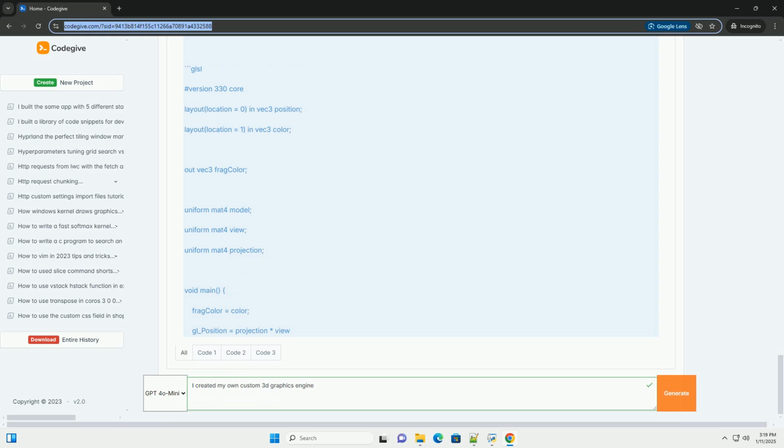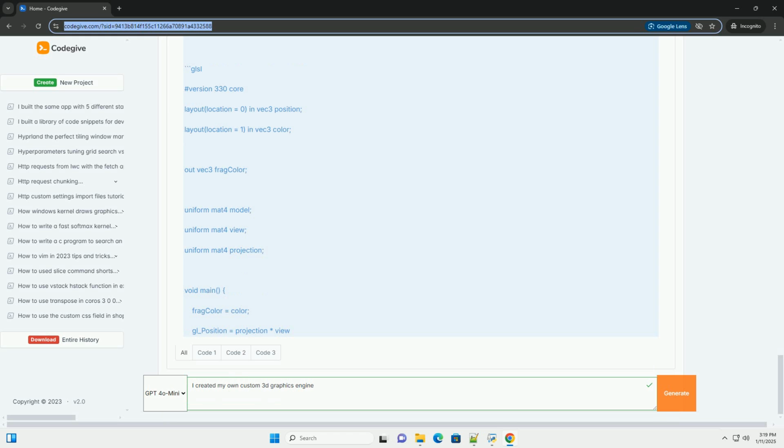Part 2. Basic concepts. Your graphics engine will primarily deal with the following concepts: rendering, drawing shapes on the screen; shaders, programs that run on the GPU to control the rendering pipeline; matrices, for transformations: translation, rotation, scaling.